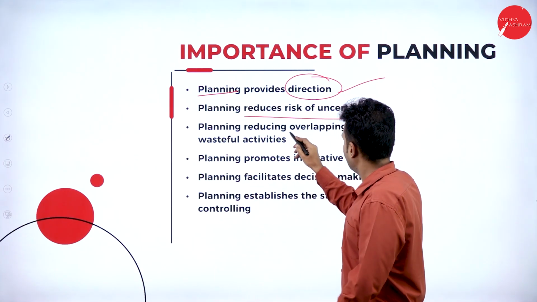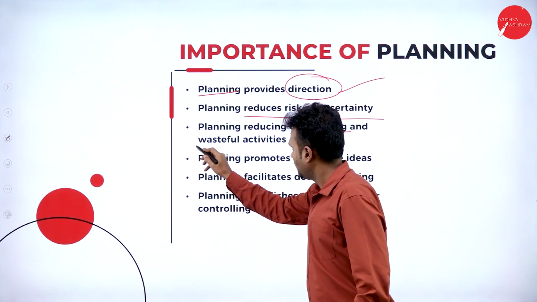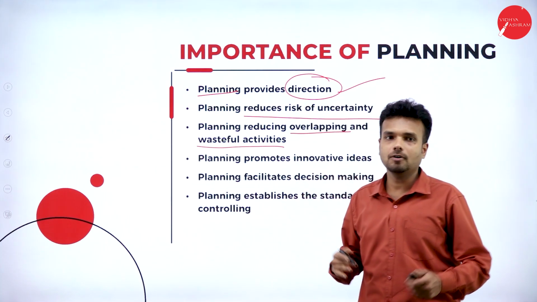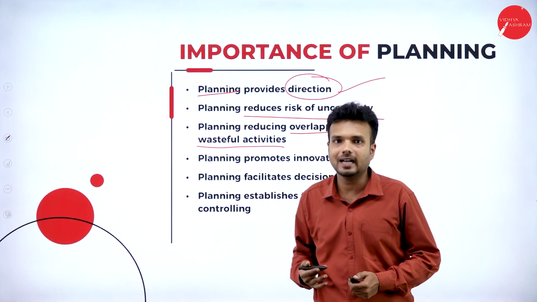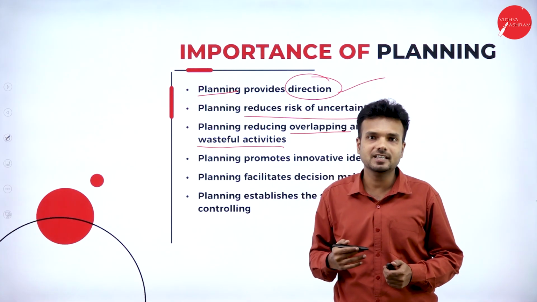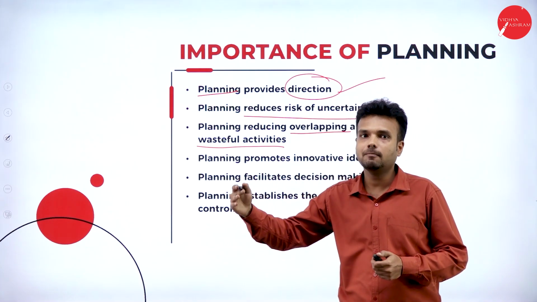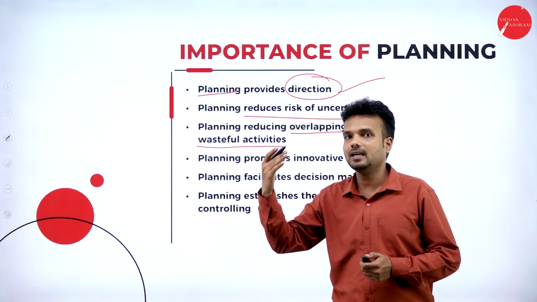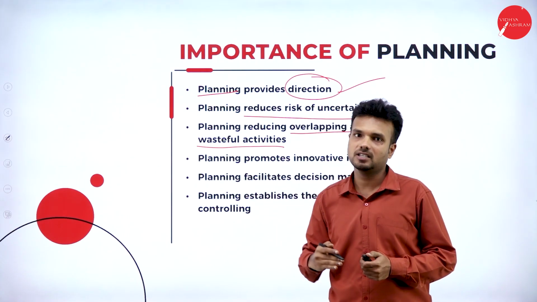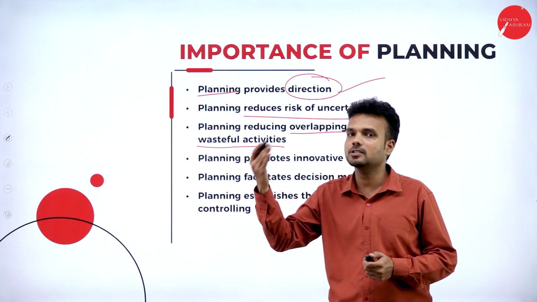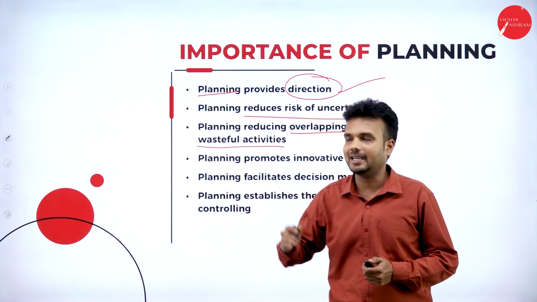Planning reduces overlapping and wasteful activities. So how is planning going to reduce the overlapping? In the organization, if we go through the proper plan, there is no overlapping of the human and the financial resources, or there is no possibility of losses, we can say.